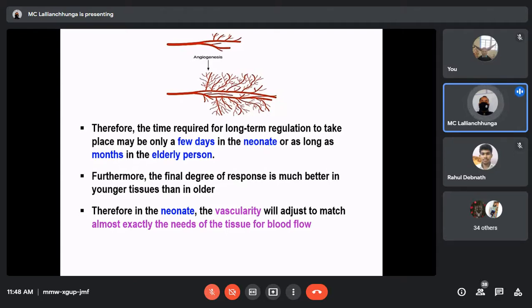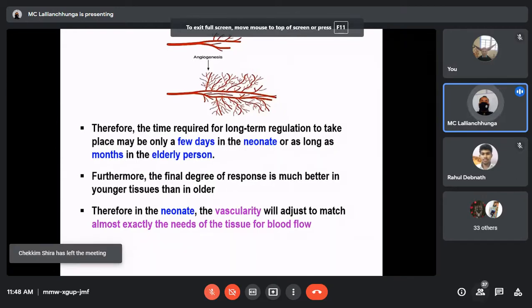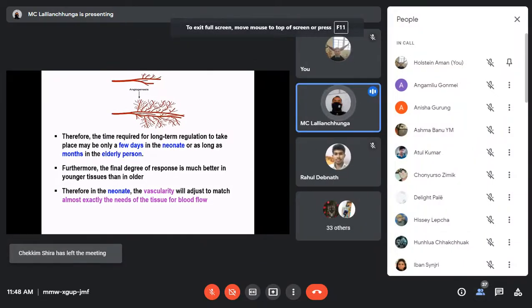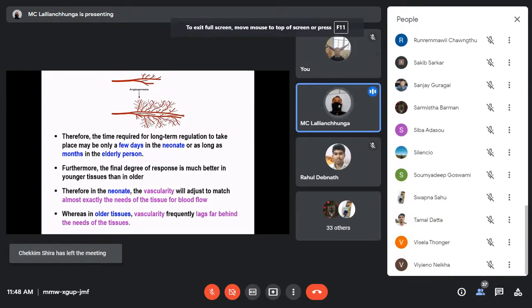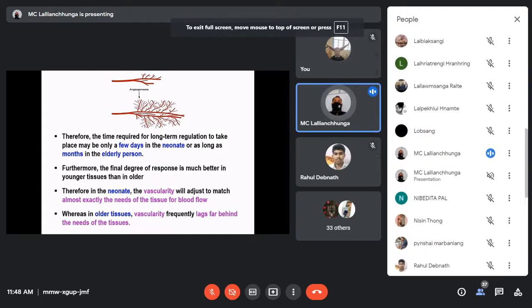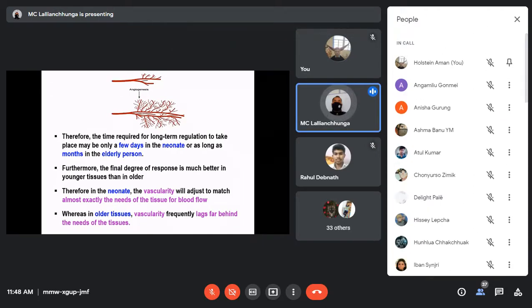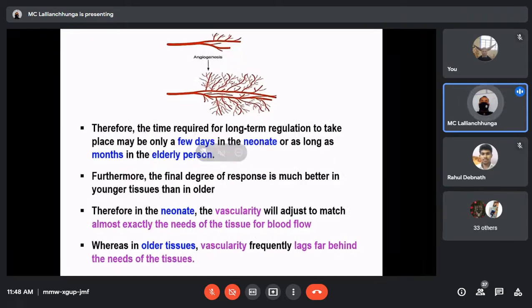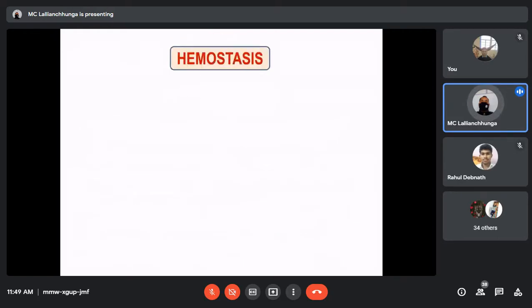So in young ones, after going through all this angiogenesis, the required blood flow can be achieved. Whereas in older tissues, vascularity frequently lags far behind the needs of the tissue. In old tissue, this is difficult. It may not exactly meet the required amount of blood flow to that particular organ.